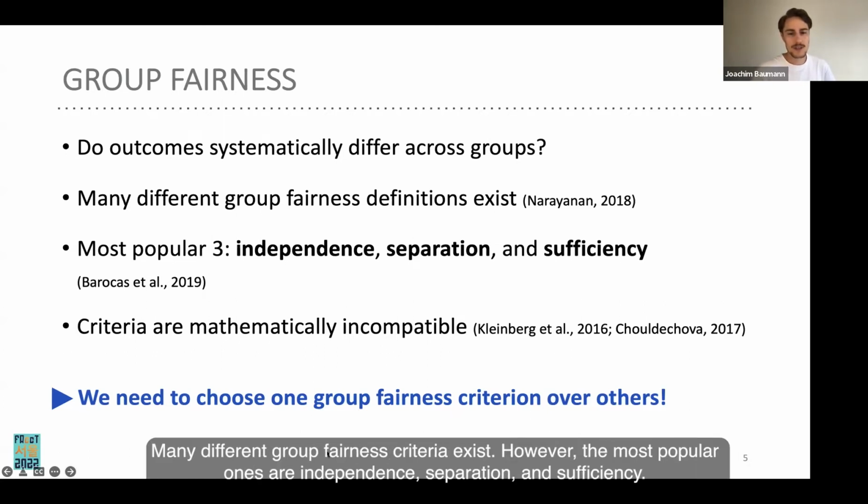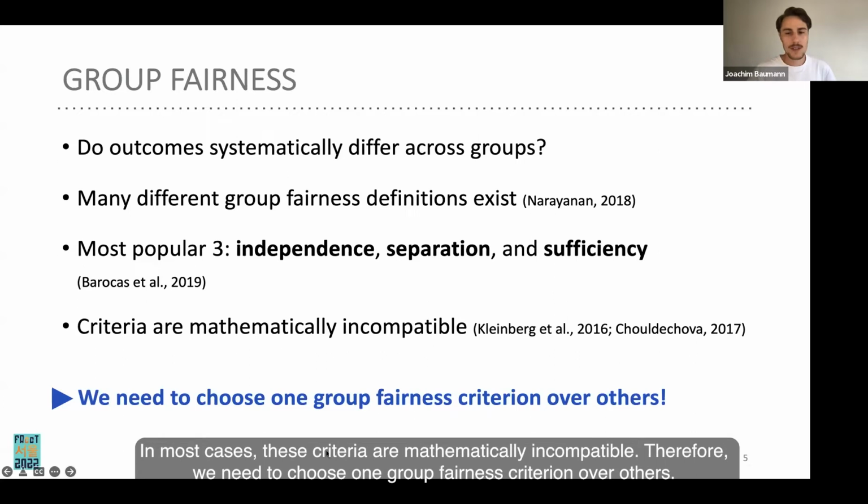Many different group fairness criteria exist. However, the most popular ones are independence, separation, and sufficiency. In most cases, these criteria are mathematically incompatible. Therefore, we need to choose one group fairness criterion over others.